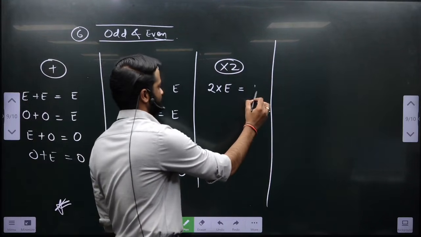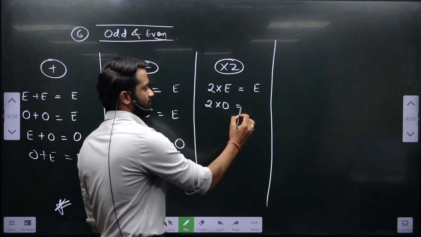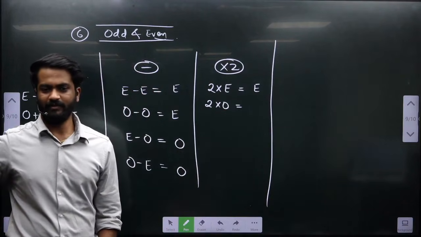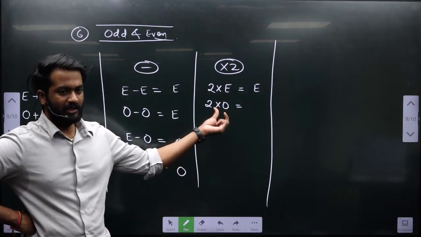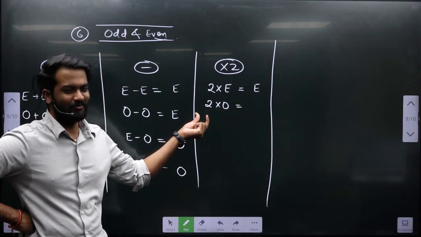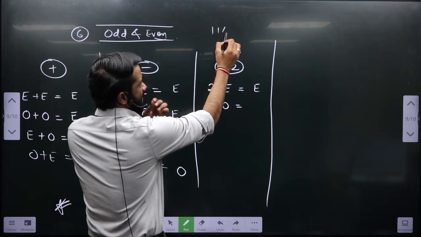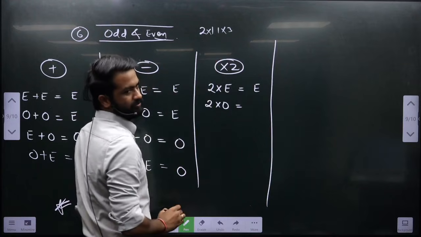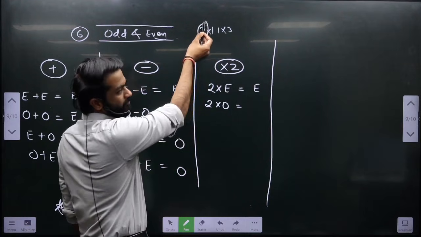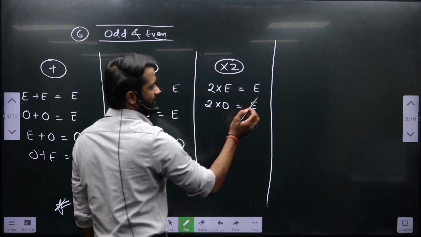Okay. 2 into odd. Always odd or even? See, even if this is odd, you are giving this odd a factor of 2. Let's say this odd is nothing but 11 into 3, 33. You are yourself multiplying it by 2, and then this got a factor of 2, which will make it even. So this will be even.